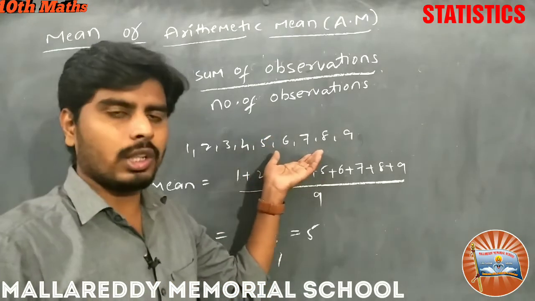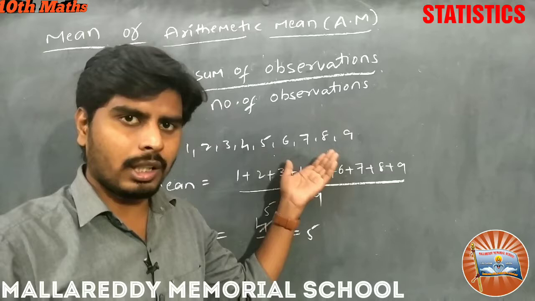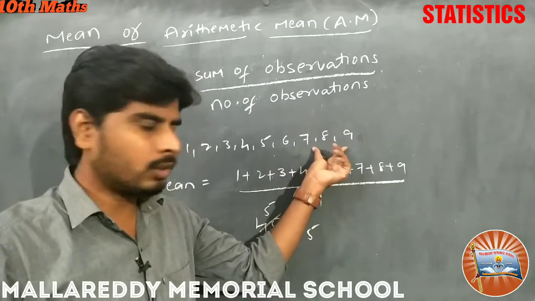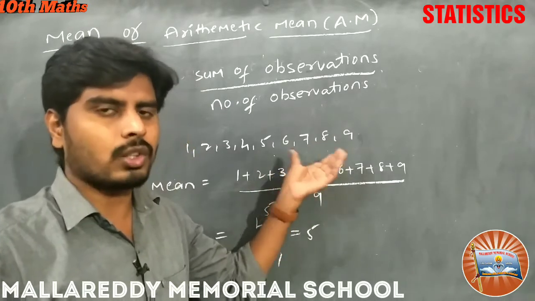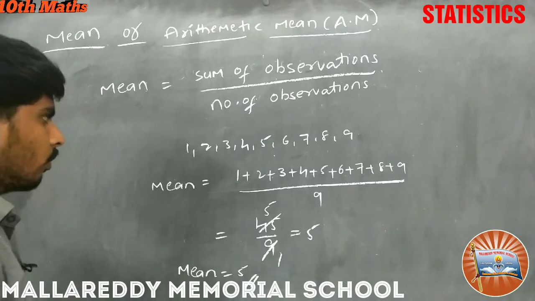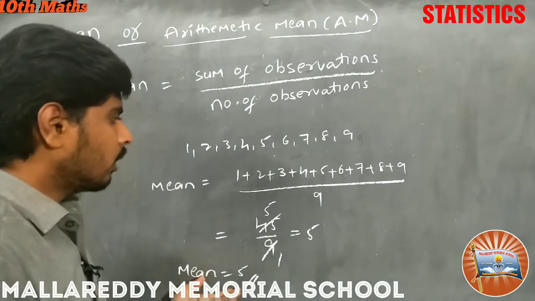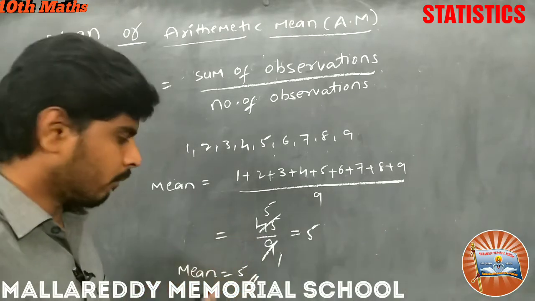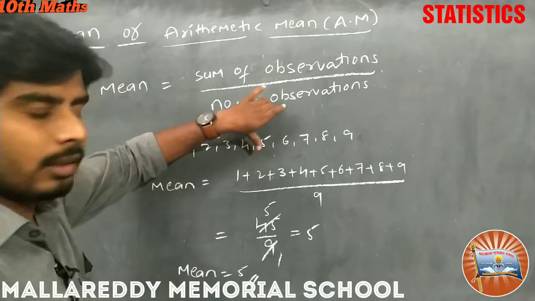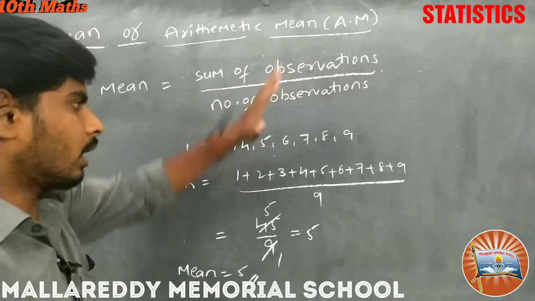This is called the mean of the raw data. This is called raw data because we are taking it directly. So I have found the mean of the given raw data. This is the way of finding the mean for raw data.